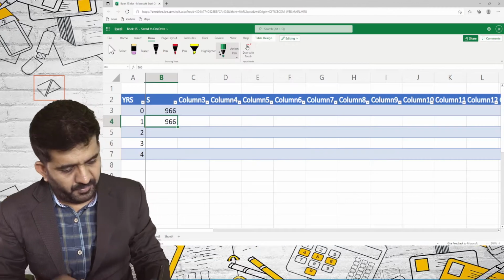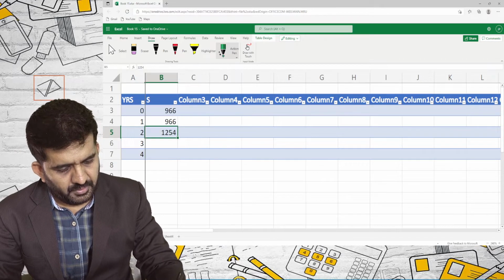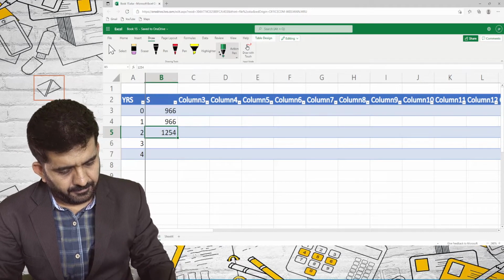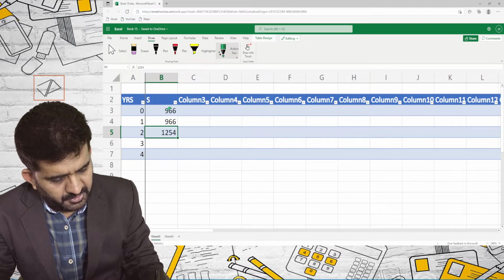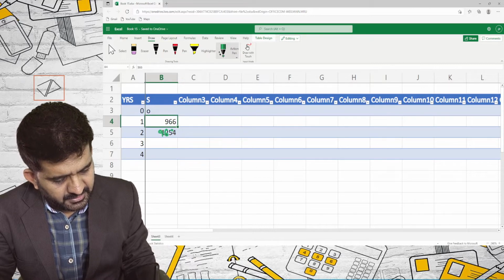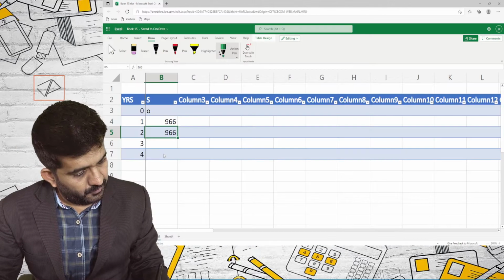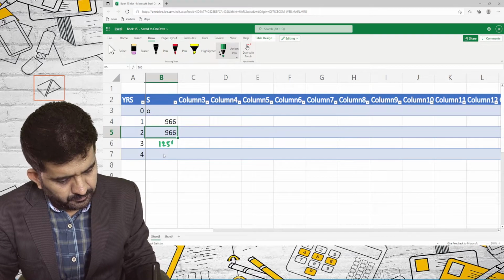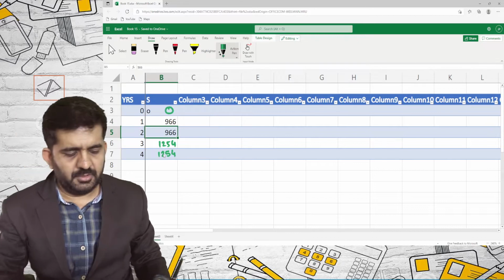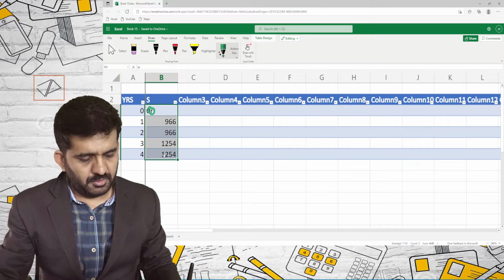One two five four, 1254. No, it will not be like this. This will be 0. It is at the end of 0 year, right? This will be 966. This will be 966. This will be 1254. This will be 0. That is just 0.